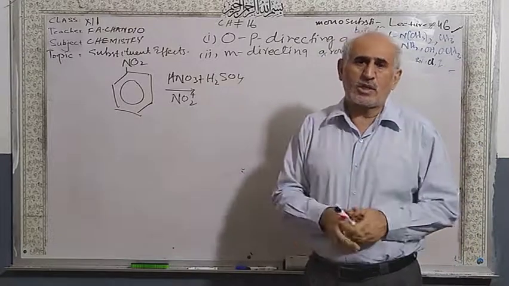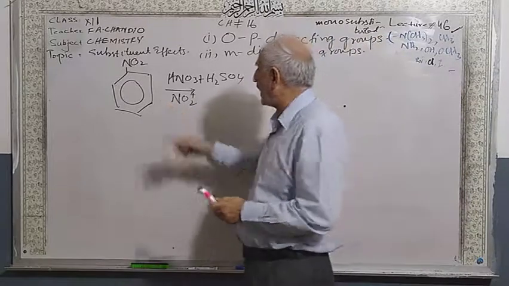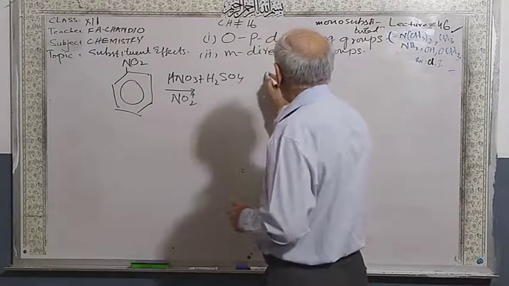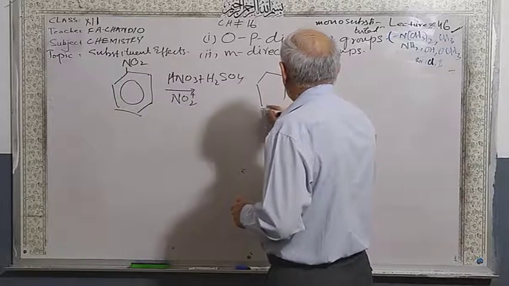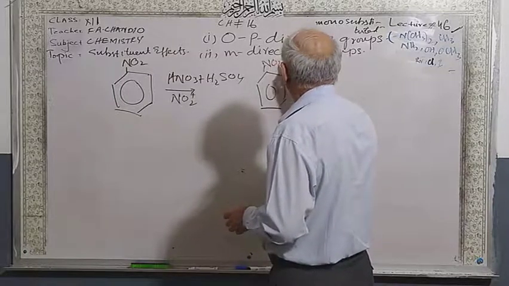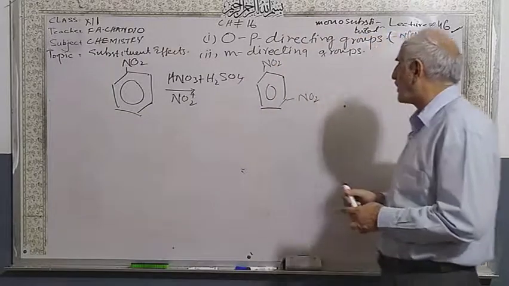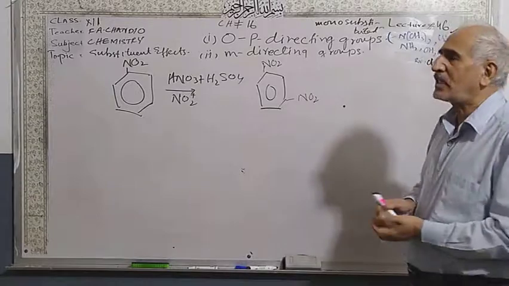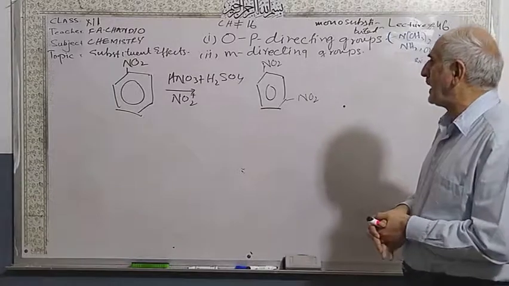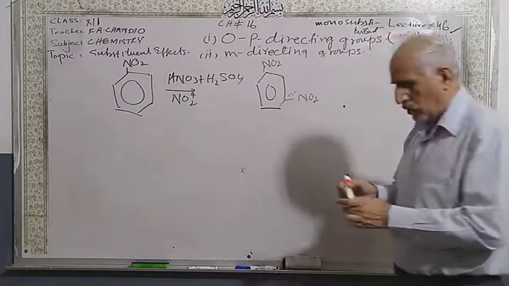So they only attack at the meta position. They are not going to make the benzene rich, but they withdraw electrons. So that's why the next nitro group is going to attach here. So this is called 1,3-dinitrobenzene. Only the meta position is occupied.